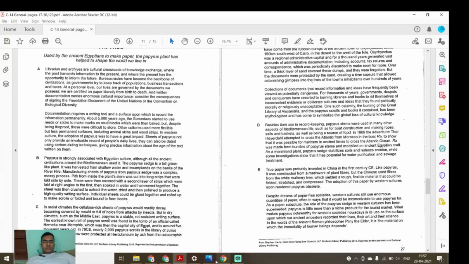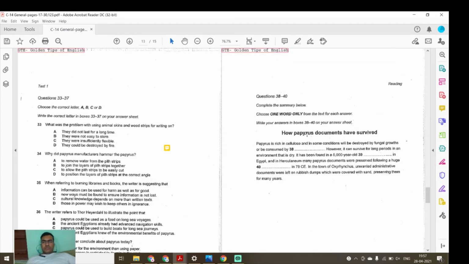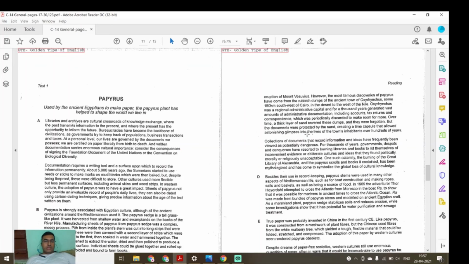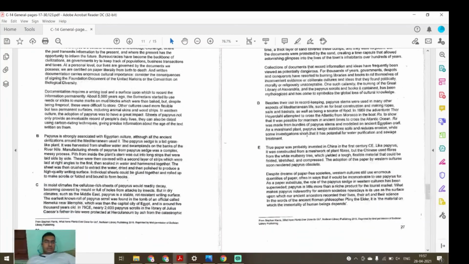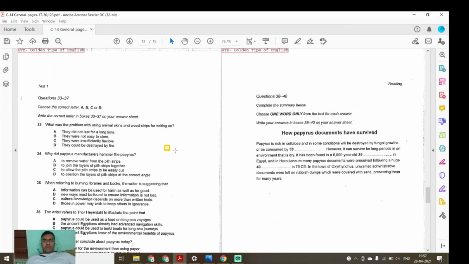What is the question? Papyrus is rich in cellulose. In some conditions it will be destroyed by fungal growth or be consumed by insects. Right? Covered by mold or be consumed by insects. So our answer to 38 will be insects.